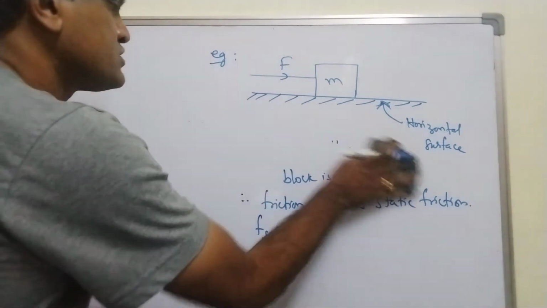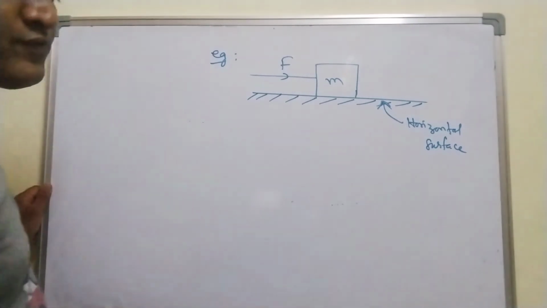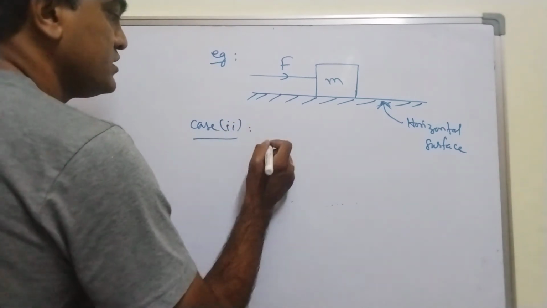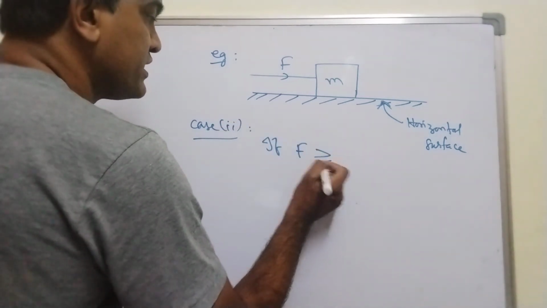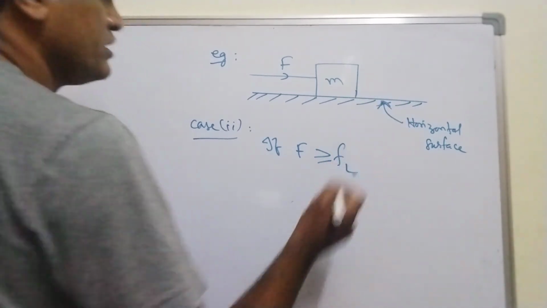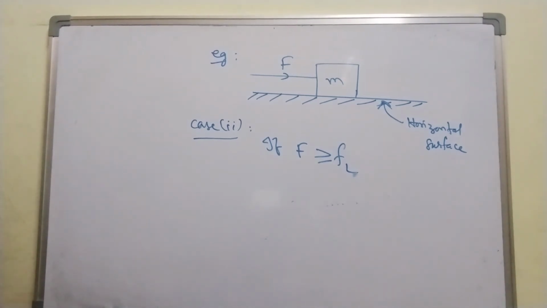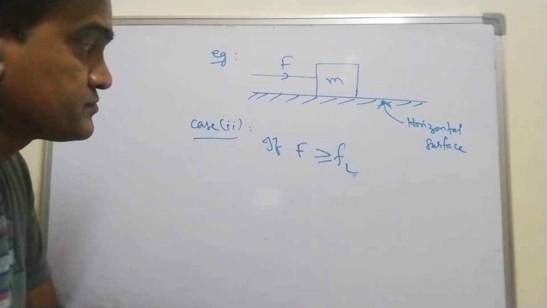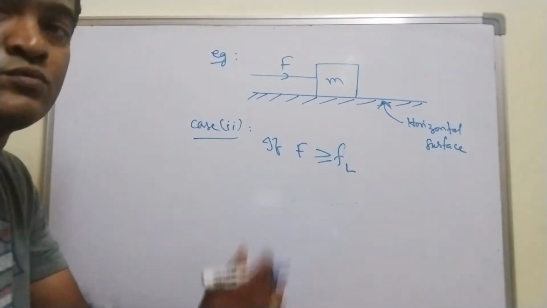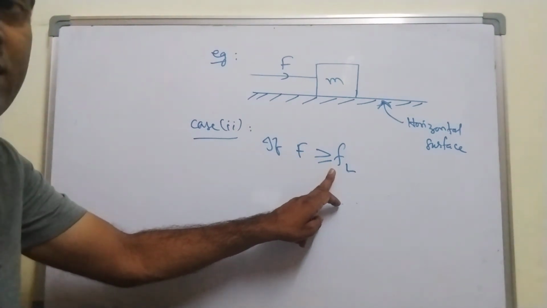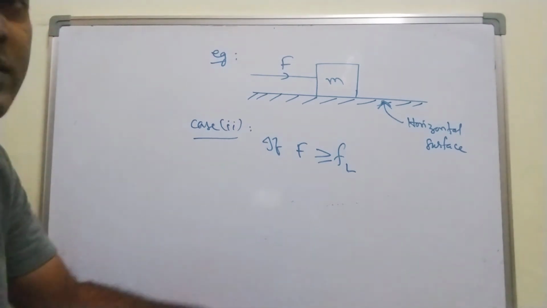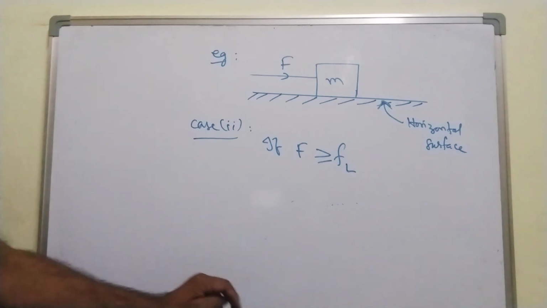Right? So case 2: if the applied force is greater than or equal to limiting friction. In this case, the body will be in motion, right? If F is equal to FL, then the body is ready to move, whereas when capital F is greater than FL, then the body will be in motion. So I've included all these two cases.